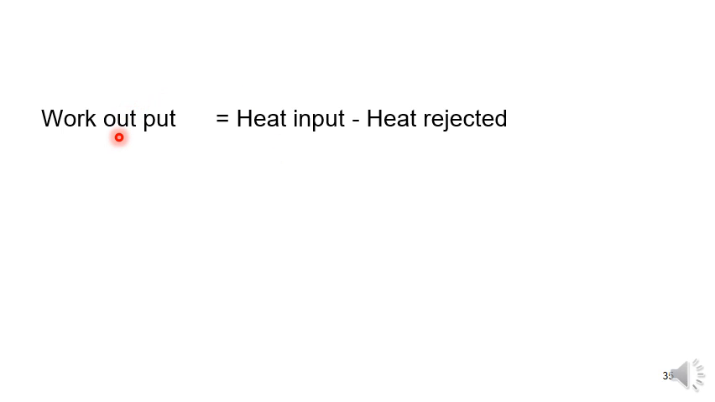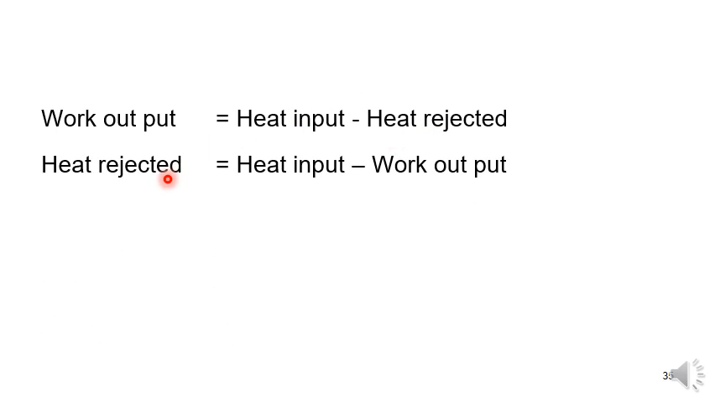Already we got the work output, and we have the heat input in the data, and you have to calculate the heat rejected. So heat rejected is equal to heat input minus work output. Substituting the heat input the problem gave as 100 and the work output we got as 68.2, 31.8 kilojoules is the heat rejected.